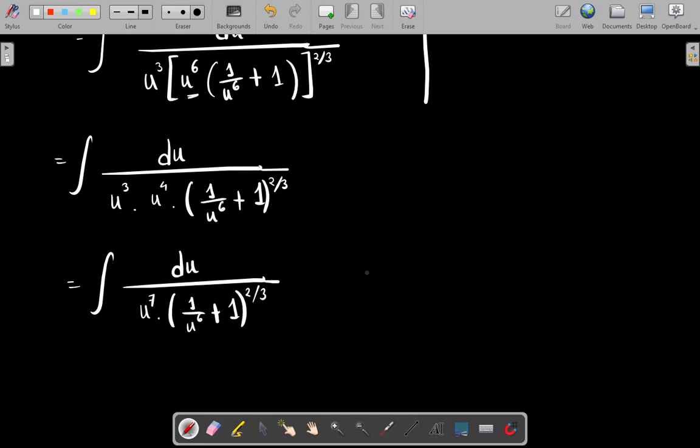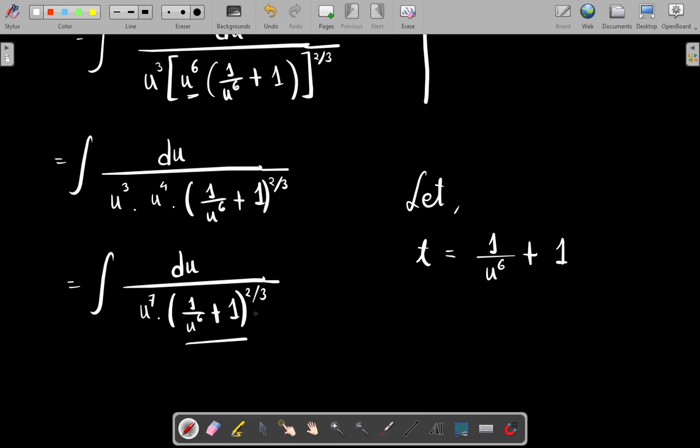So I think we need another substitution here. If you look carefully, for the thing inside the bracket, let t equal 1 upon u to the power 6 plus 1. Taking the derivative of 1 upon u to the power 6, I get minus 6 upon u to the power 7. So this du upon u to the power 7 part is actually coming out, but the bracket becomes t to the power 2/3.